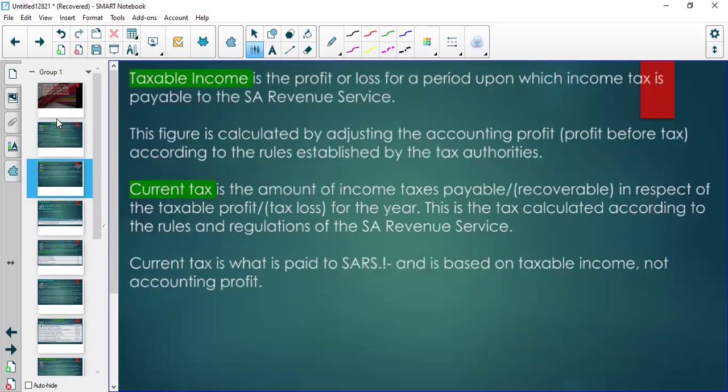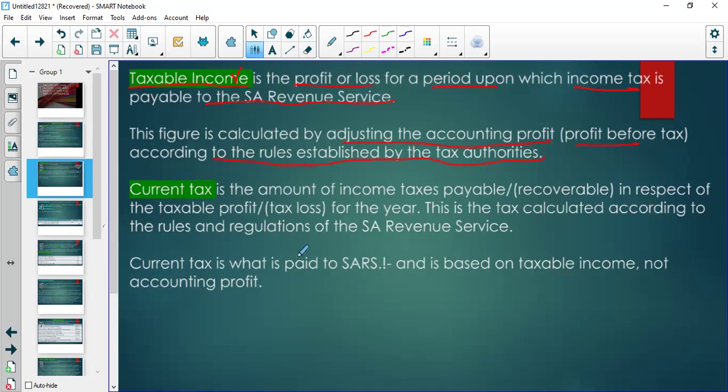Right, so we are still discussing terms. Then we have what we refer to as taxable income. This is the profit or loss for a period upon which income tax is payable to SARS. This figure is calculated by adjusting the accounting profit, this profit before tax, according to the rules established by the tax authorities.